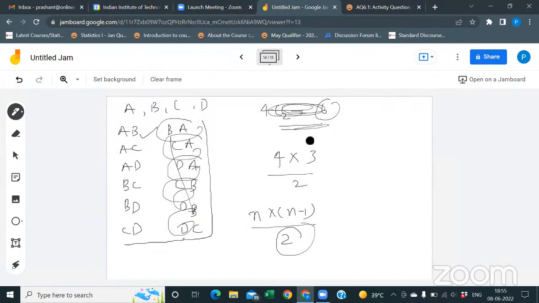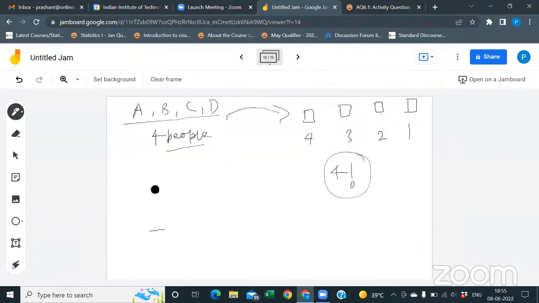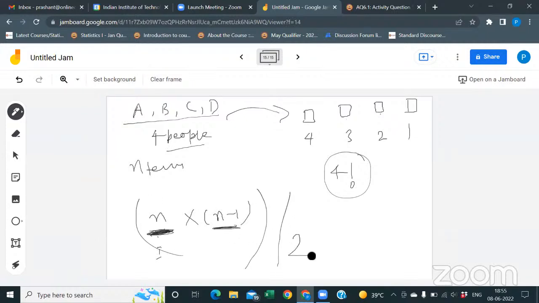Here it was about how many games can be played. You have n teams. For the first place, n teams can be there, since playing cricket there should be 2 teams, and for the second place there should be n minus 1. It is about pairs, and things are repeating, that's why we are dividing by 2. Okay, thank you, sir.